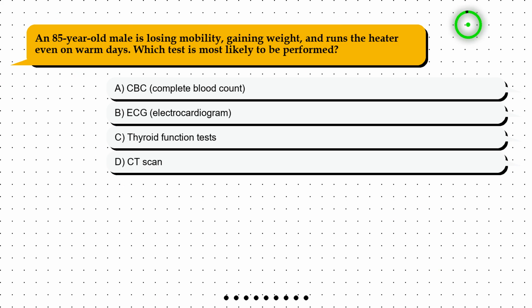Question 8. An 85-year-old male is losing mobility, gaining weight, and runs the heater even on warm days. Which test is most likely to be performed? Option A. CBC, complete blood count. Option B. ECG, electrocardiogram. Option C. Thyroid function tests. Option D. CT scan.